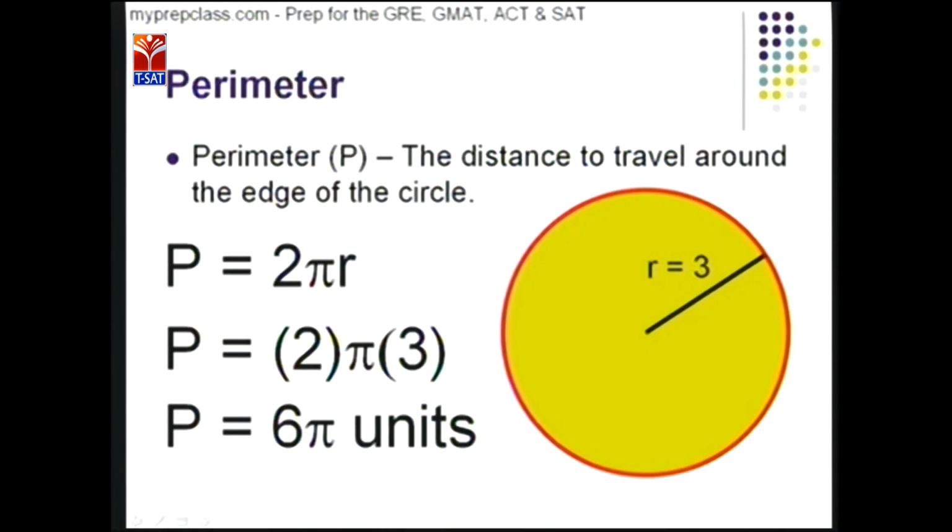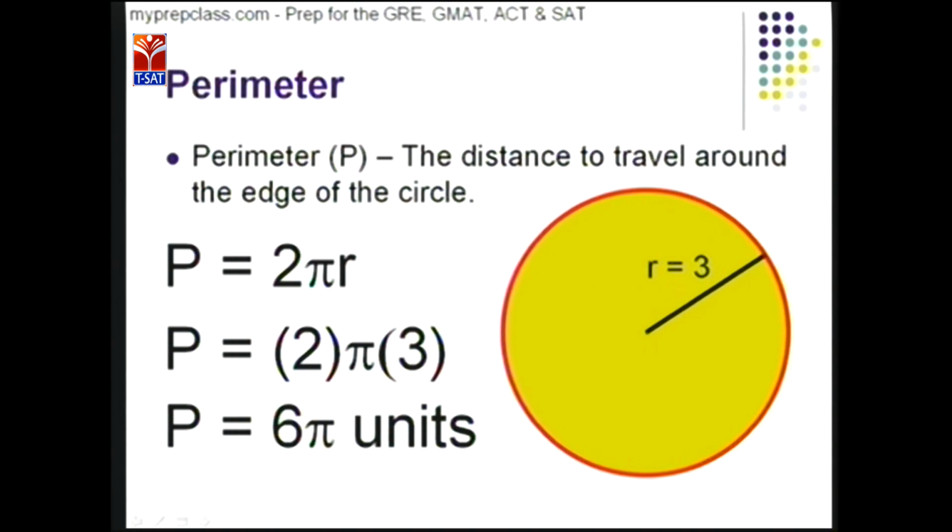Here we have the perimeter. Perimeter means the distance to travel around the edge of the circle. The distance to travel around the edge of the circle is known as perimeter. Perimeter is denoted by P. So the formula for the perimeter of a circle is P equals 2 into pi into r.